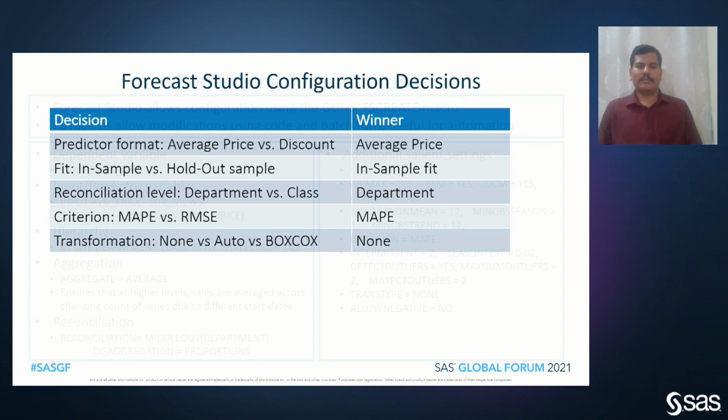In fit statistics, in-sample versus holdout samples was tested. Holdout sample generally works best, but due to the highly variable data, holdout results were not satisfactory, and that's why in-sample fit has been selected. Similarly, various decisions have been made for the reconciliation, error criterion, and transformations.